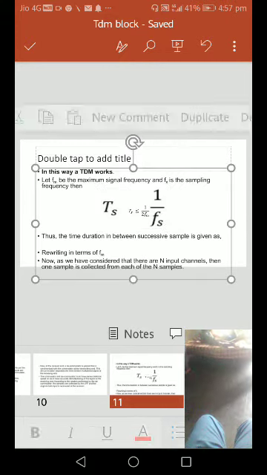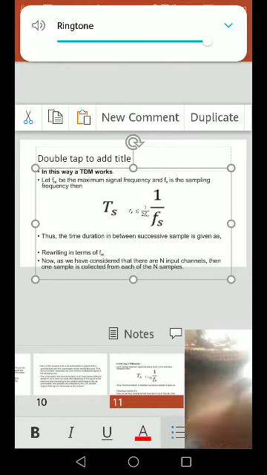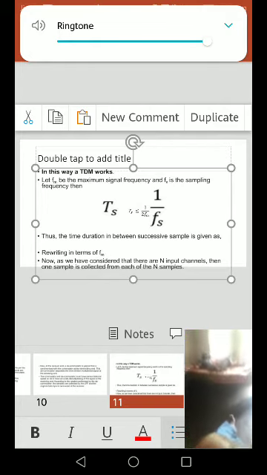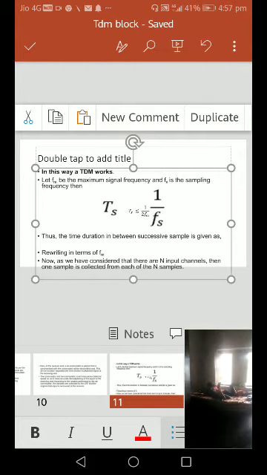The time duration between successive samples is given, and we rewrite it in terms of f of m.